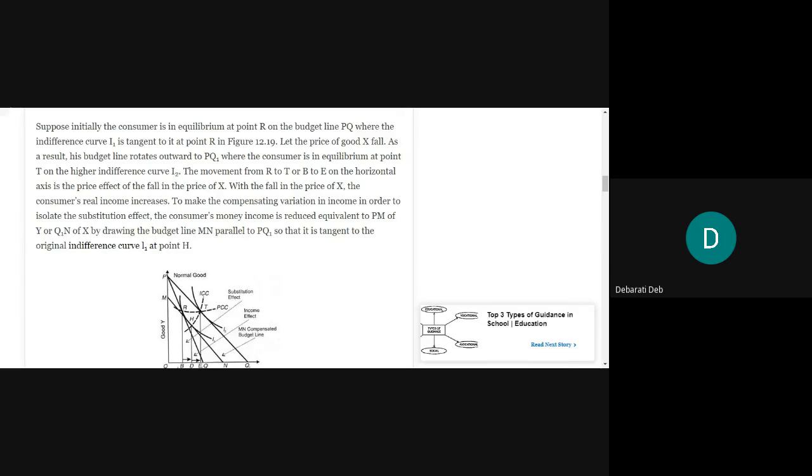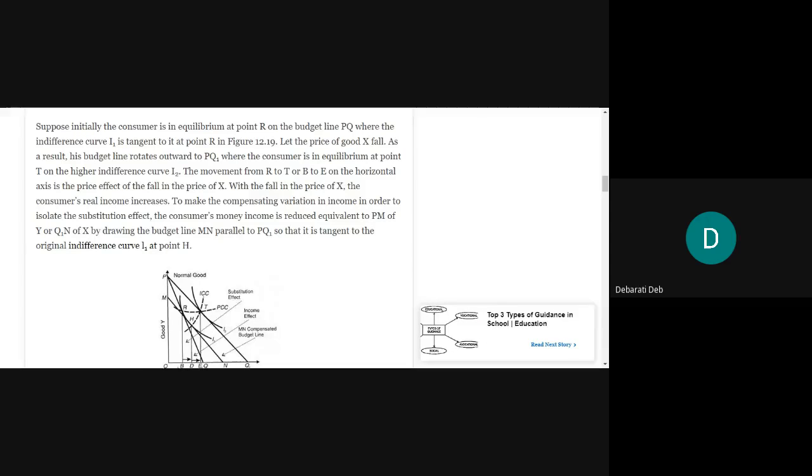Yes, very good. That line is called a budget line. The line which is touching the indifference curve at a single point, and it is becoming a tangent to that point, and we say that the consumer is in equilibrium. This is exactly the last topic we did yesterday, isn't it?